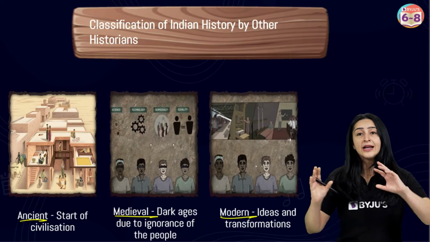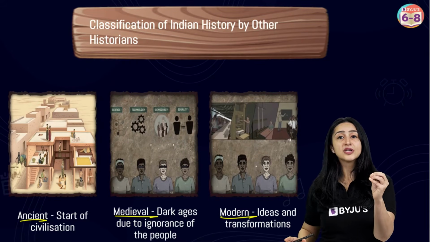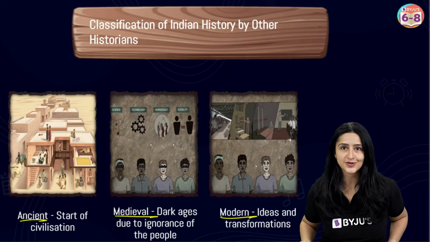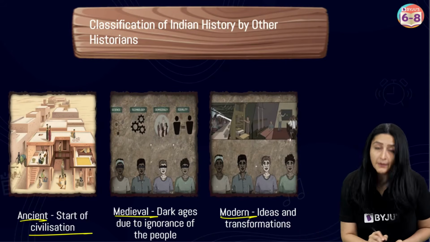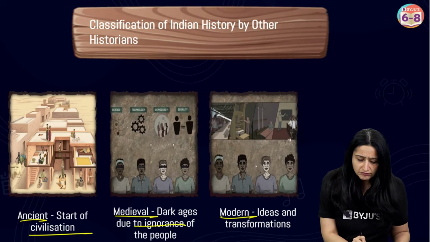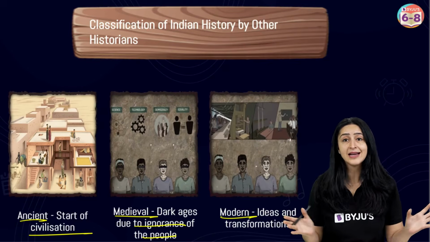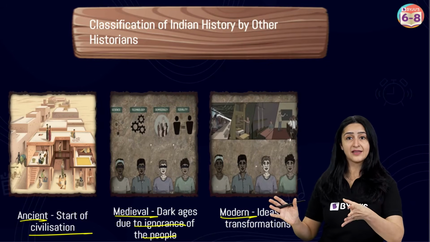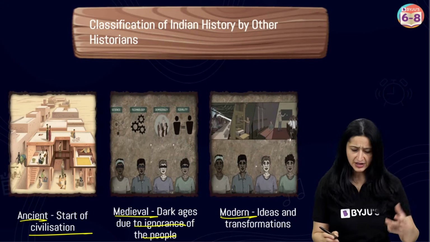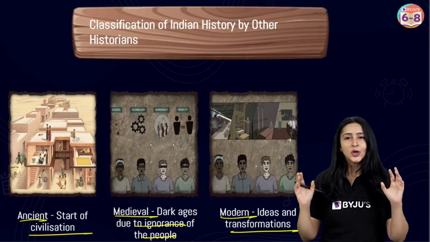Now, the ancient period, according to these historians, referred to the start of civilizations, whereas the medieval period referred to the dark ages because of the ignorance of people. Like, people didn't seem to know much at that point in time, right? And the modern period, on the other hand, was associated with very modern ideas and ideas of transformations, basically, right? So, what do you think?